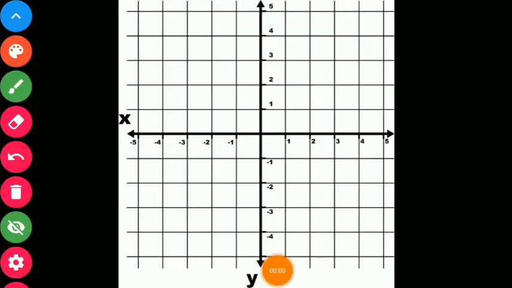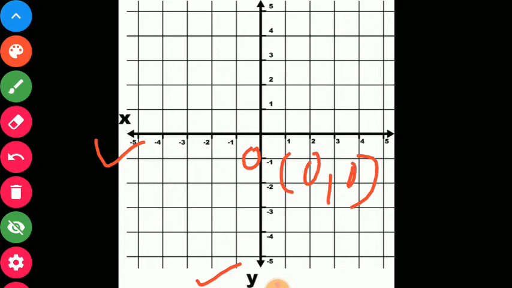Look at this graph. We know that the point from which the distances are marked is called the origin. Here we can see that we have the x-axis and y-axis, and they intersect each other at the origin. So we can write O(0, 0).